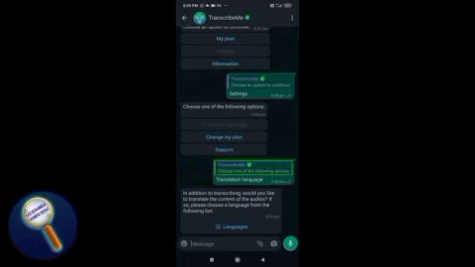Transcribe me. Choose one of the following options. In addition to transcribing, would you like to translate the content of the audios? If so, please choose a language from the following list. So few languages are available. I think in future more languages will come. But it is a great tool, a great AI bot which you can use with your WhatsApp.